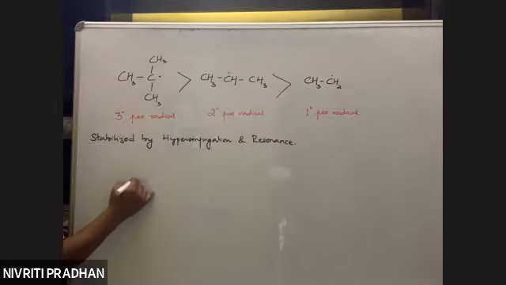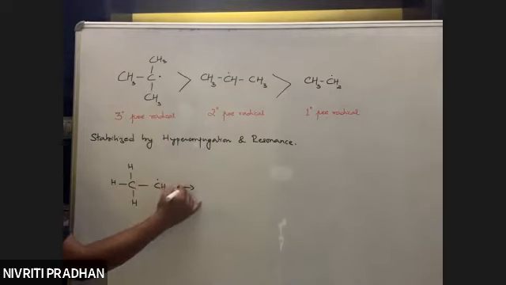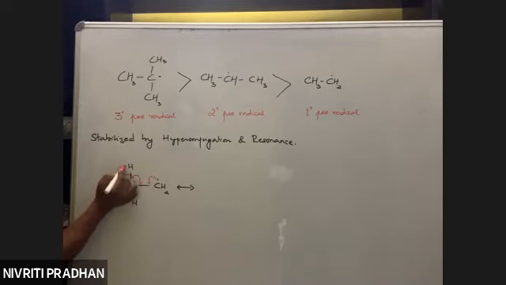For example, I have this ethyl free radical. How does hyperconjugation occur? Let us see. We have one electron out here. The one electron from here comes out here, and here there are two electrons. After that, one electron comes out here and this electron will go to hydrogen like this. So there is a cleavage of the C-H bond.